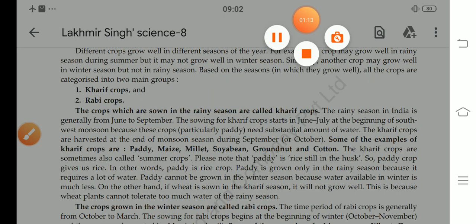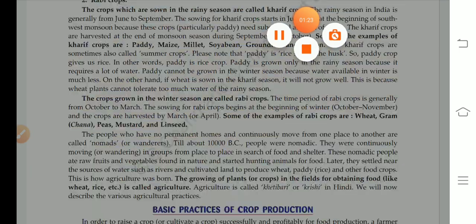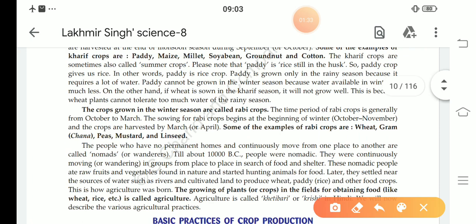Now next, question number 66, B part. What is meant by rabi crops? Give 2 examples of rabi crops. This answer is on page number 2 also. Rabi crops: the crops grown in the winter season are called rabi crops. The time period of rabi crops is generally October to March.